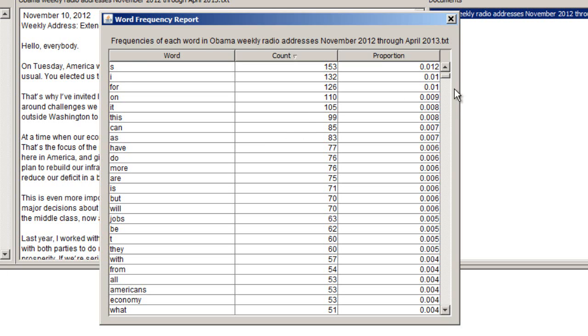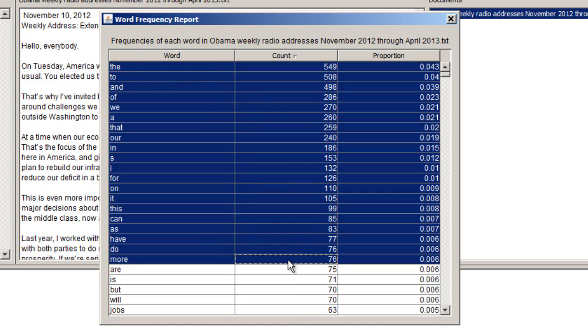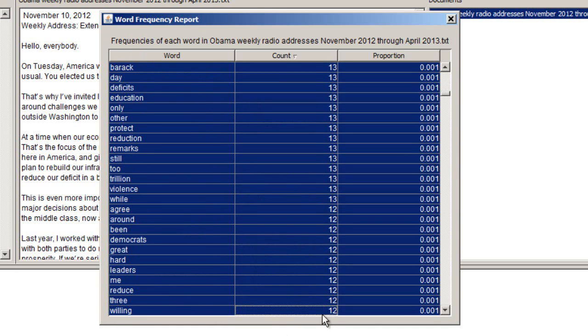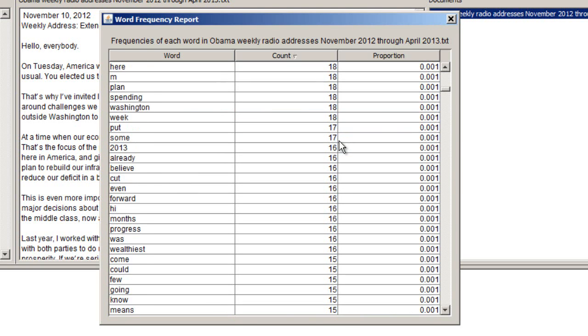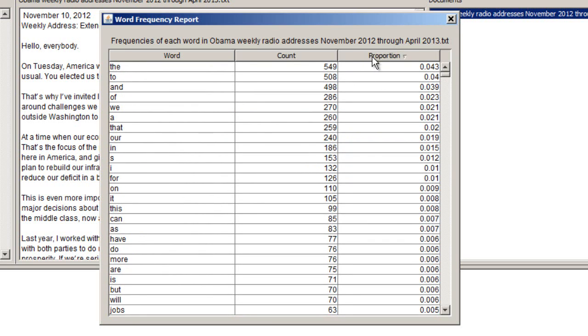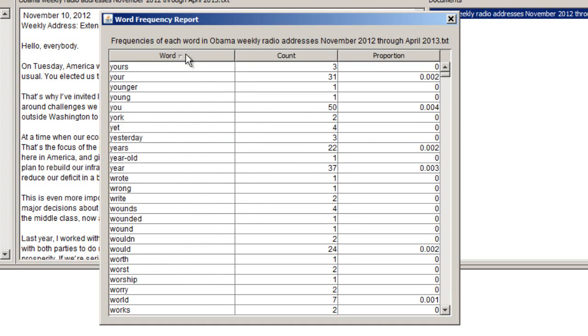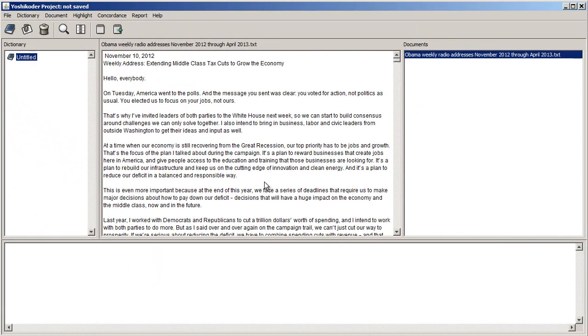By the way, this report looks like a spreadsheet. You can, in fact, copy this into a spreadsheet. You just highlight all of the information like this, drag down till you get to the bottom, right-click, and, well, actually, you can't right-click. Control-C on your keyboard will do it. And then you could switch over to Microsoft Excel, hit Control-V or paste, and you would have the data there. But it's kind of nice that in the actual interface you can do this sorting thing that you see here just by double-clicking on the top of any column. Okay, so let me close that report out.